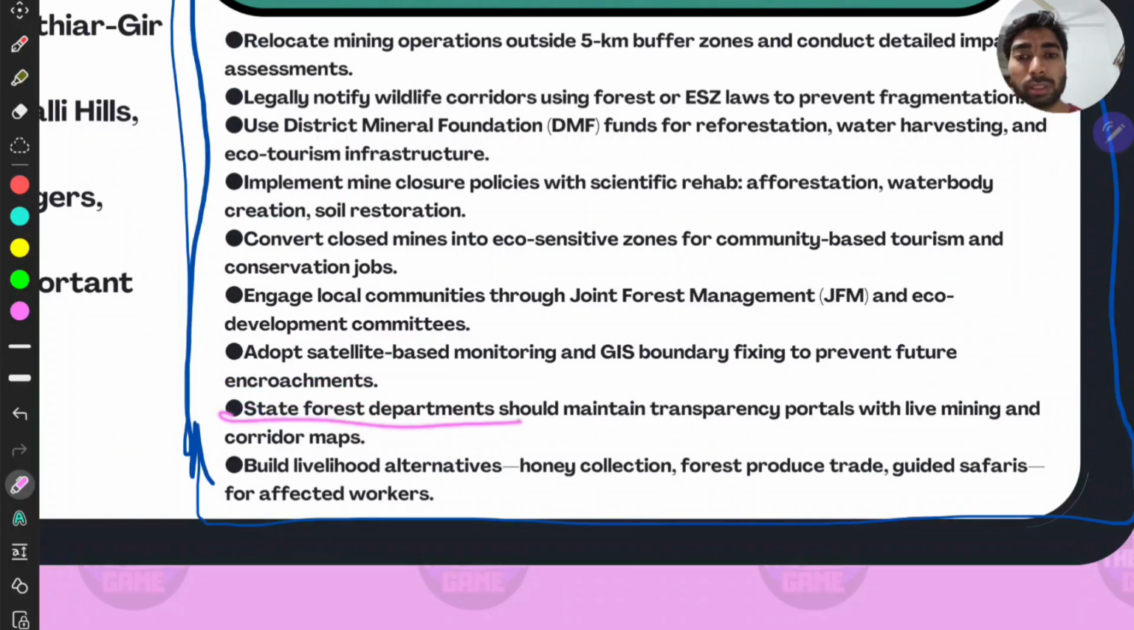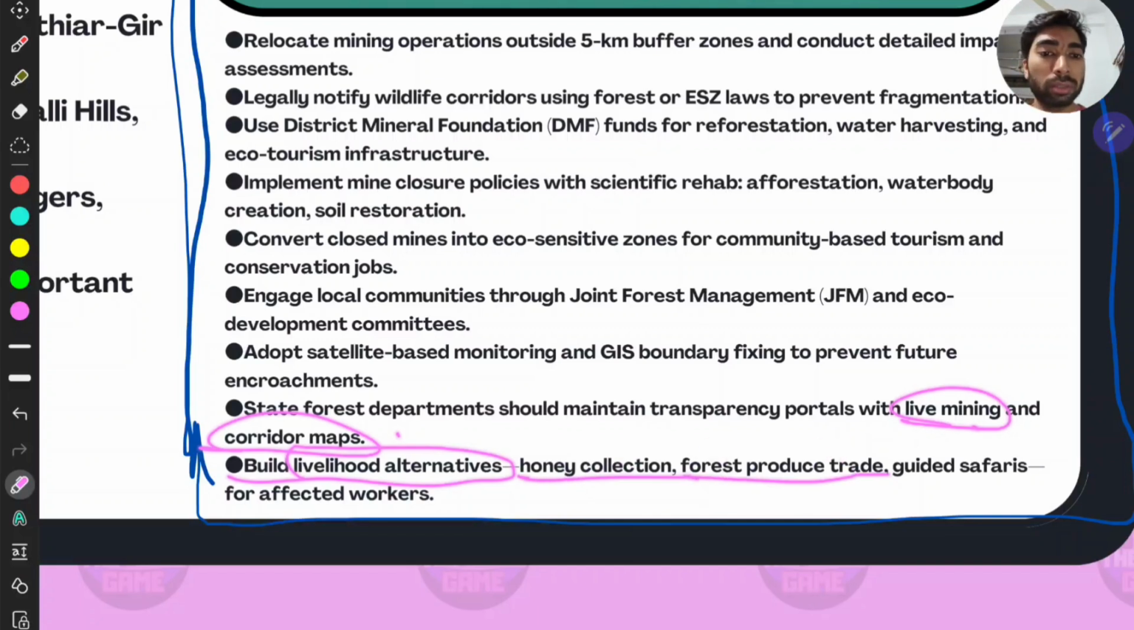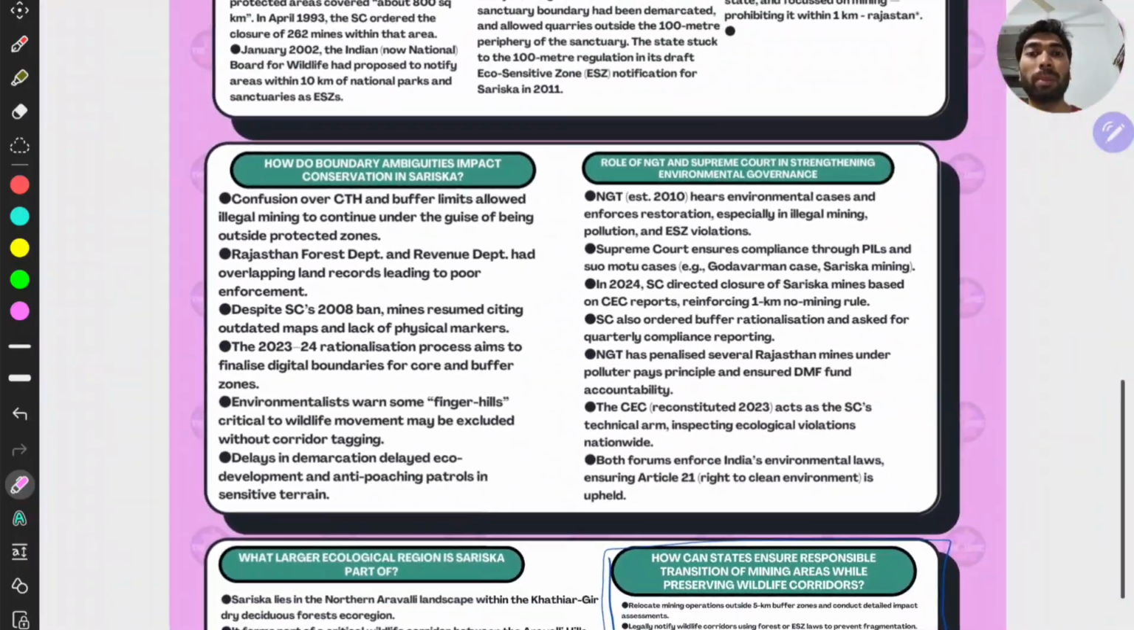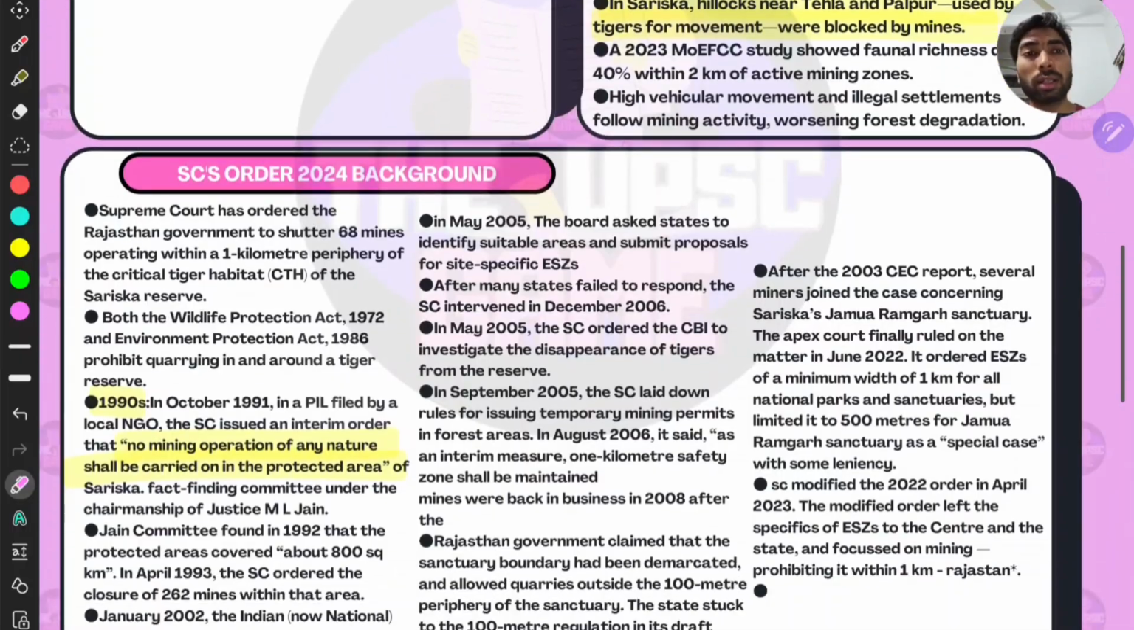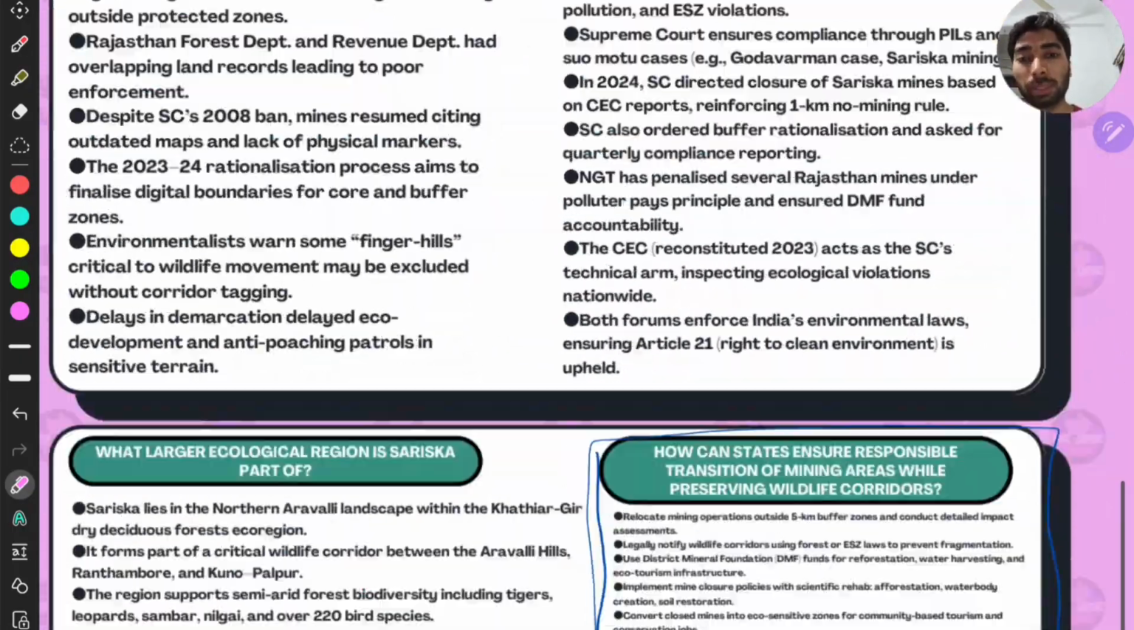Then state forest departments should maintain transparency portals with live mining and corridor maps, right? Build livelihood alternatives: honey collection, forest produce trade, guided safaris for affected workers, right? Then this is a comprehensive and well-balanced understanding of this topic, and no other source can suffice for your UPSC preparation as much as this PDF, right?